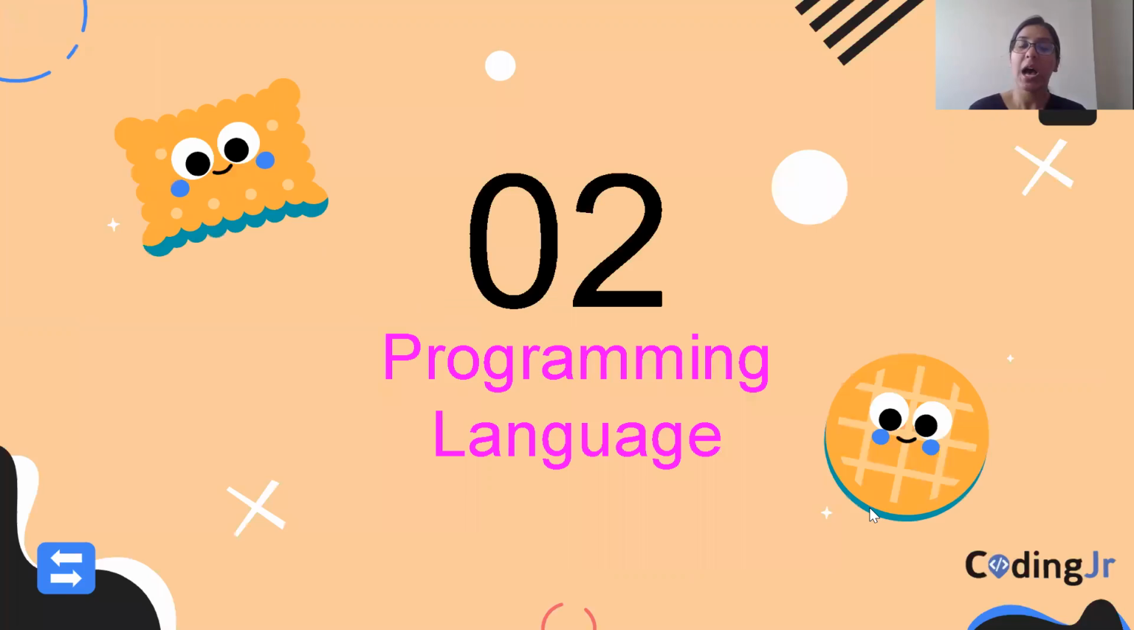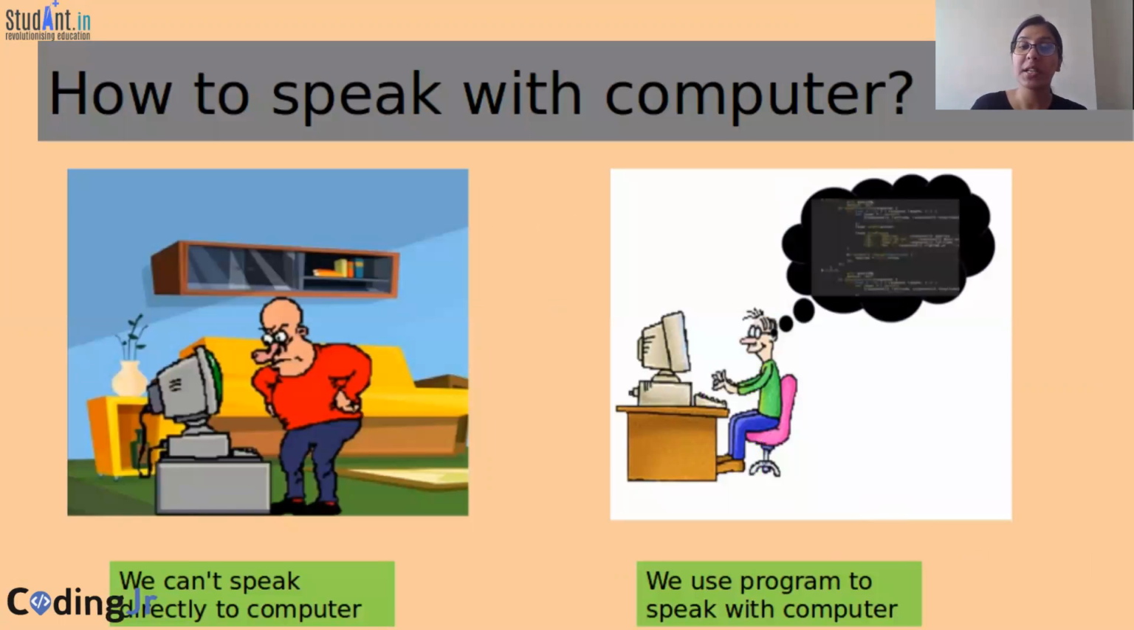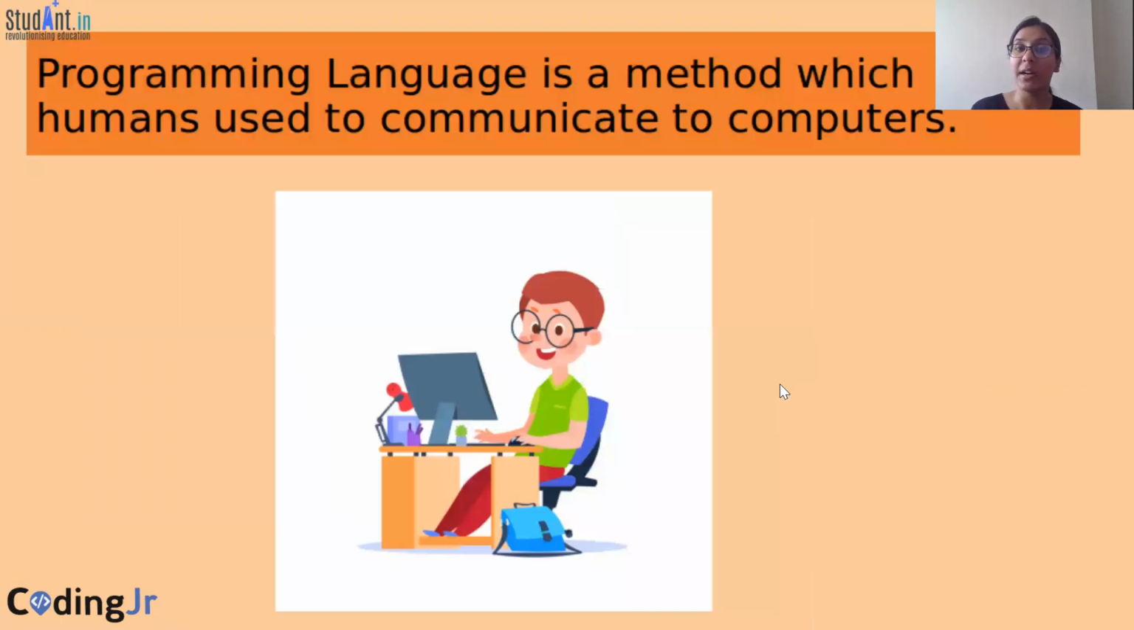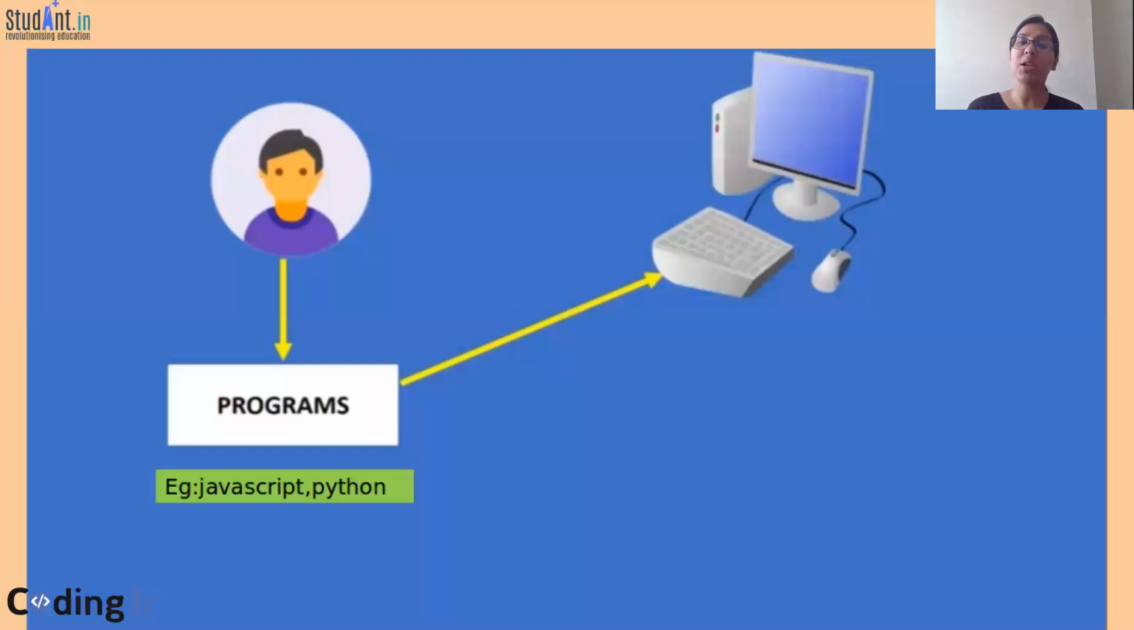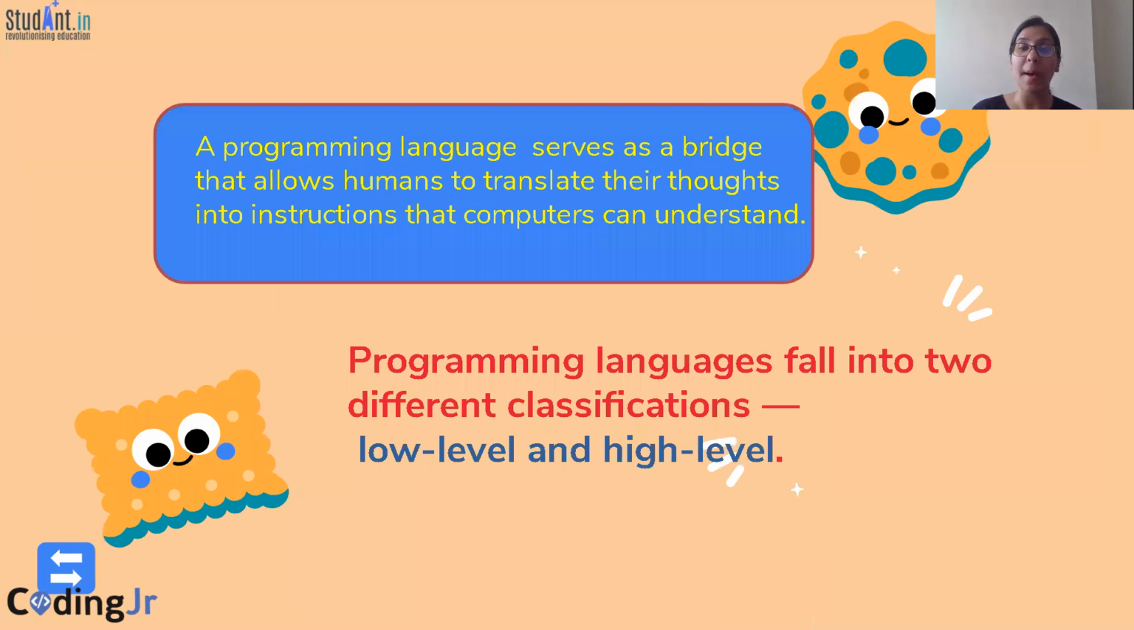What is the programming language? How do you speak with the computer? As I told you, students, see, here the man is trying to speak directly to the computer. It is not possible. In this picture, the man is speaking to the computer with the help of a program. So a programming language is basically a method that is used by humans to communicate with computers. Examples are JavaScript, Python, C, C++. Now you can see a programming language serves as a bridge that allows humans to translate their thoughts into instructions that the computer can understand. Is this clear?